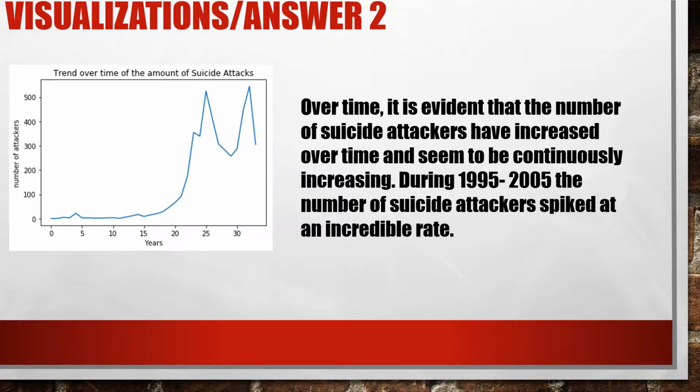As you can see by this visualization, it does seem like there has been a trend in the number of attackers since this data started being collected. It seems to have been increasing continuously. The zero represents 1981 because that's when the Chicago Terrorism Project started recording, and where it stops, at 35 years, represents 2015 because that's where this data goes up to.